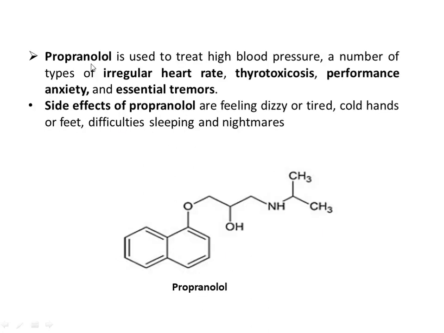Next drug is propranolol. It is used to treat high blood pressure, a number of types of irregular heart rate, that is arrhythmia, thyrotoxicosis, performance anxiety, and essential tremors. Common side effects are dizziness, tiredness, cold hands and feet, difficulty in sleeping, and nightmares. Side effects of this class are common for almost all the drugs.